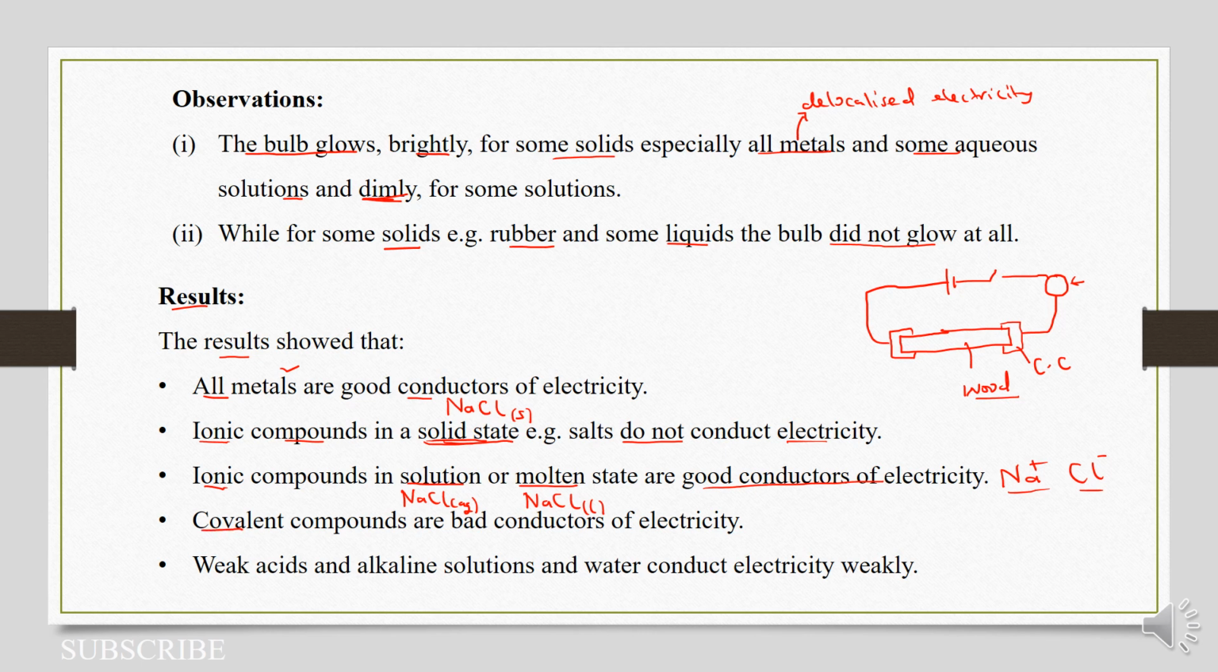Then second last, covalent compounds are bad conductors of electricity. We know that covalent compounds are usually molecules, they are not ions. So they are bad conductors of electricity. The bulb will either fail to light, or it will glow dimly. So they are poor conductors of electricity. The same applies to weak acids and alkaline solutions. Together with water, they conduct electricity weakly. Some people will say pure water will not conduct electricity, but a better version could be that it conducts electricity weakly.